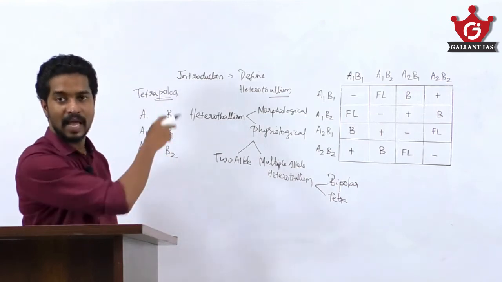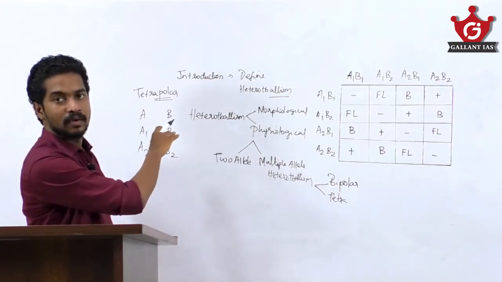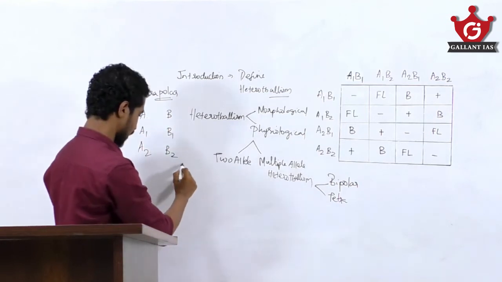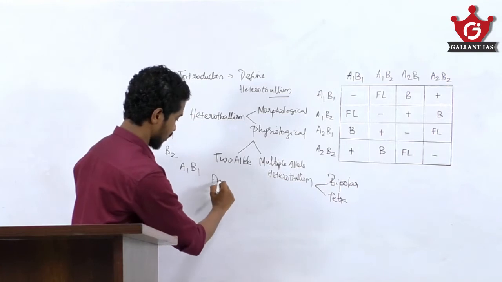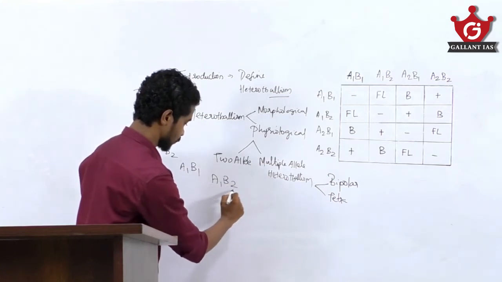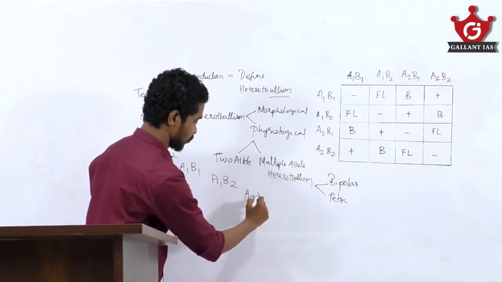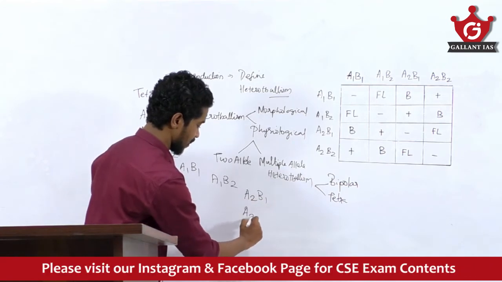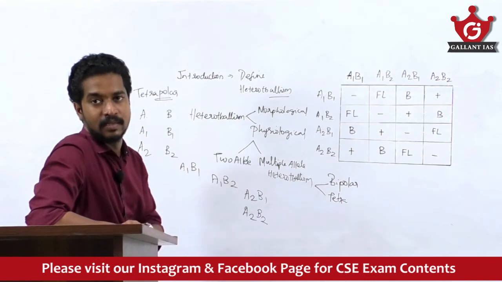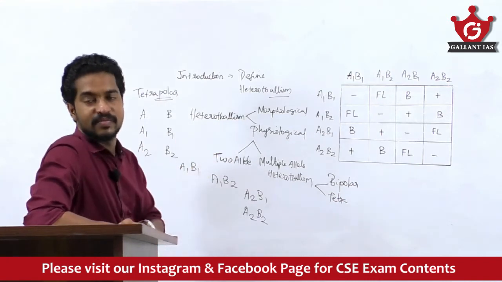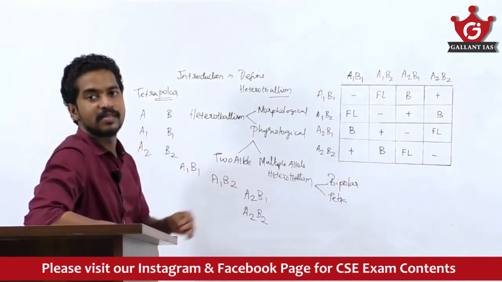The possible gametes are A1 B1, A1 B2, A2 B1 and A2 B2. These are the possible alleles or gametes formed as a result of this mating.